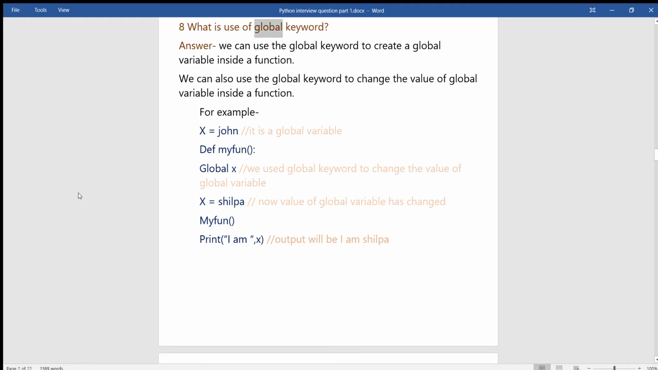8. What is the use of the global keyword? Answer: we can use the global keyword to create a global variable inside a function. We can also use the global keyword to change the value of a global variable inside a function. For example, x = "John", it is a global variable. def myfunc(): global x. We used the global keyword to change the value of the global variable. x = "Shilpa", now the value of the global variable has changed. myfunc(). print("I am", x), output will be I am Shilpa.